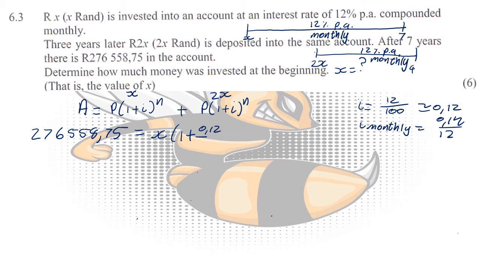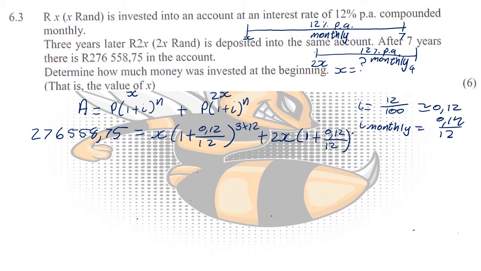So we can substitute that in, and this original X amount was invested for 3 years, so it's 3 times 12 because it's compounded monthly. And then for the final part, we started with 2X, then 1 plus the interest remained the same, so it's 0.12 over 12. And in this case, this second amount, the 2X, was only invested for 4 years.